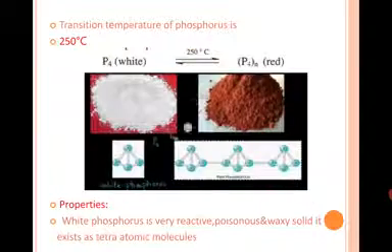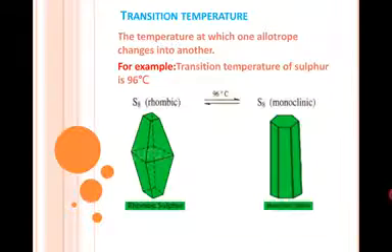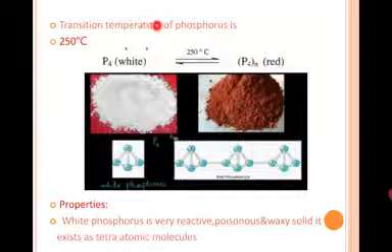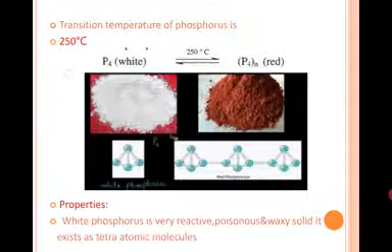Below this temperature rhombic sulfur will exist, and above 96 degrees centigrade monoclinic sulfur will exist. Transition temperature of phosphorus is 250 degrees centigrade.